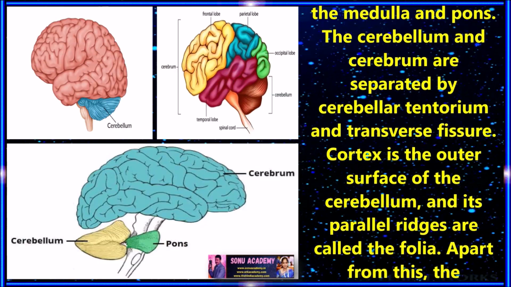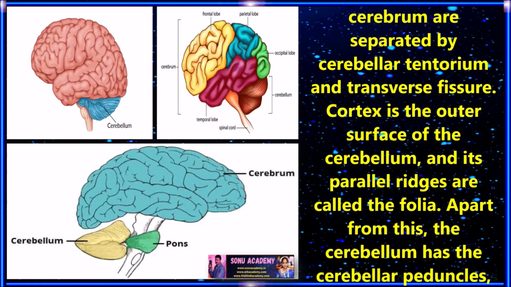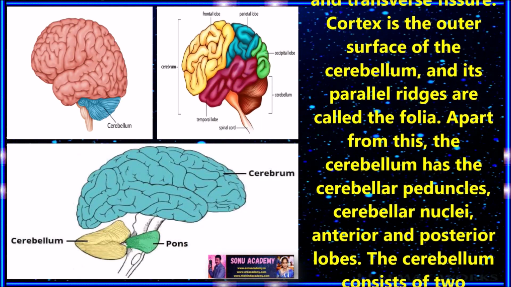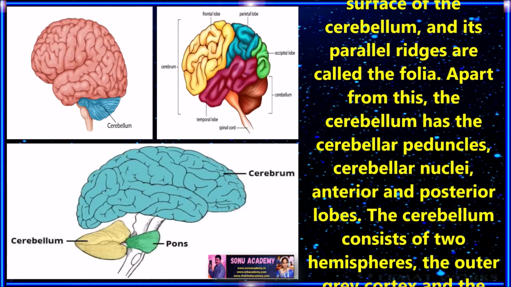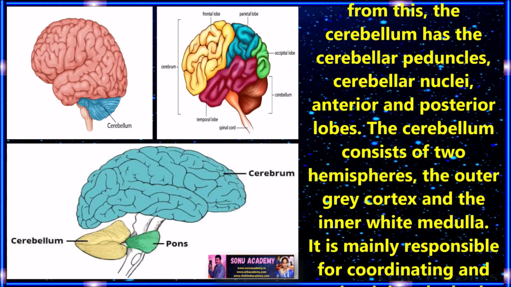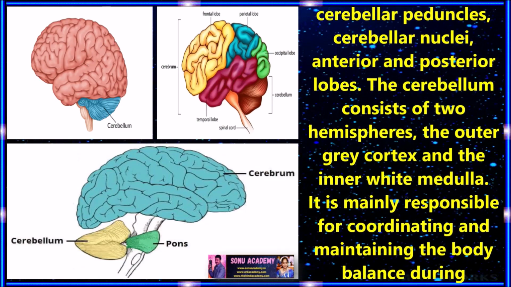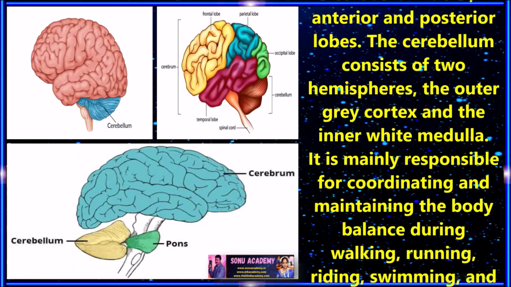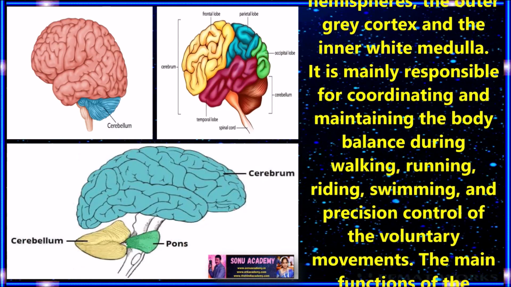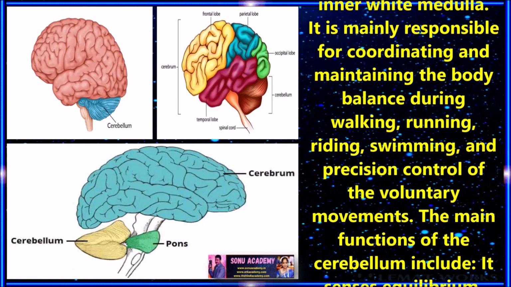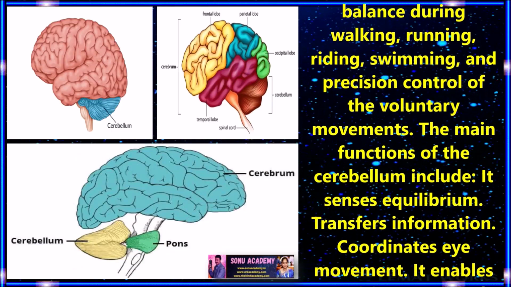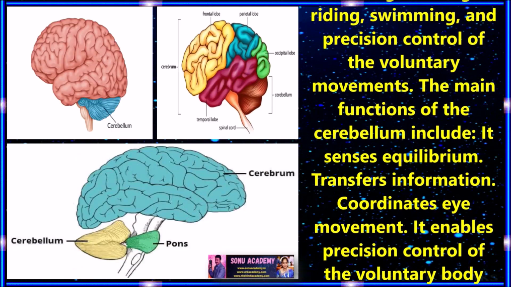Cortex is the outer surface of the cerebellum, and its parallel ridges are called the folia. Apart from this, the cerebellum has the cerebellar peduncles, cerebellar nuclei, and anterior and posterior lobes. The cerebellum consists of two hemispheres, the outer gray cortex and the inner white medulla. It is mainly responsible for coordinating and maintaining body balance during walking, running, riding, swimming, and precision control of